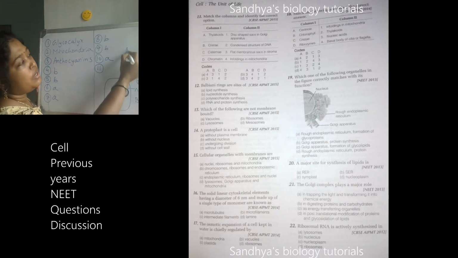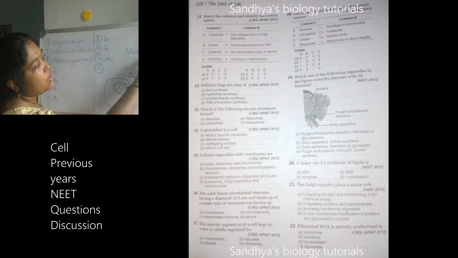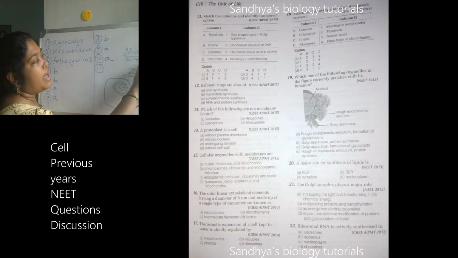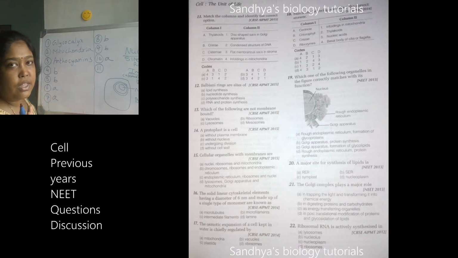For the nucleolus, the main site is for RNA and protein synthesis. This I had already given for you. So the rings which are present during the interphase are called Balbiani rings. Please make a note, but mostly you won't get this because it is not there in NCERT. Whatever is there in NCERT, only that you will be getting. But for your understanding's sake, I have explained this.